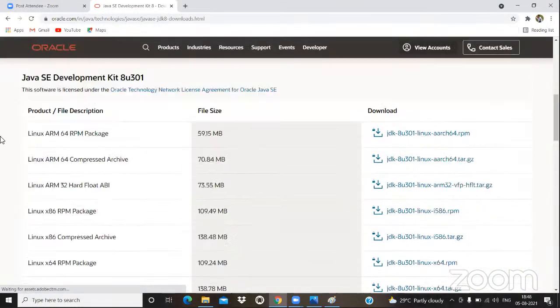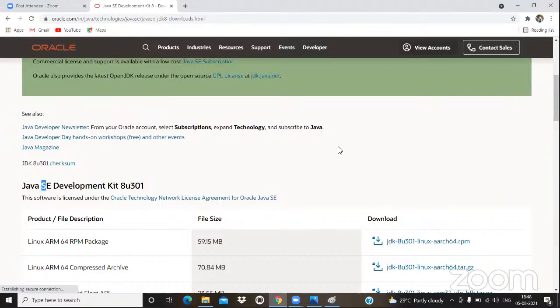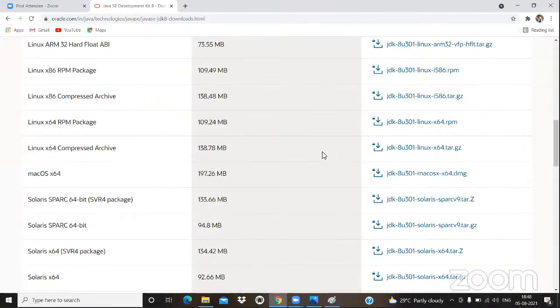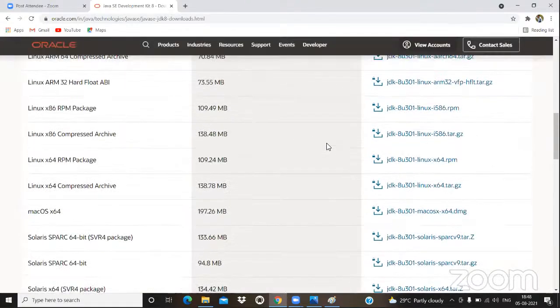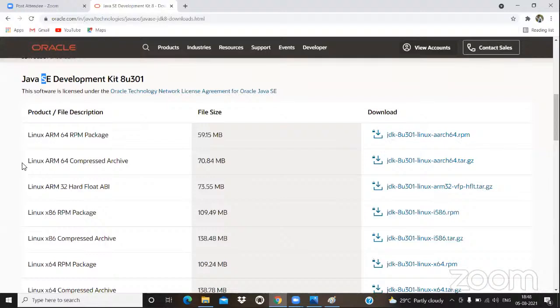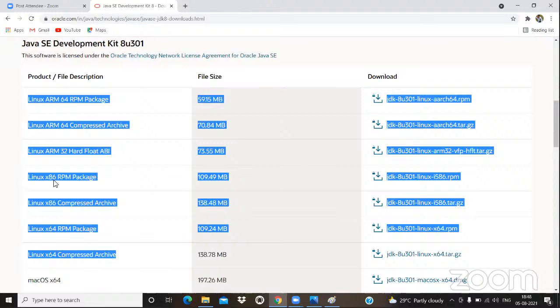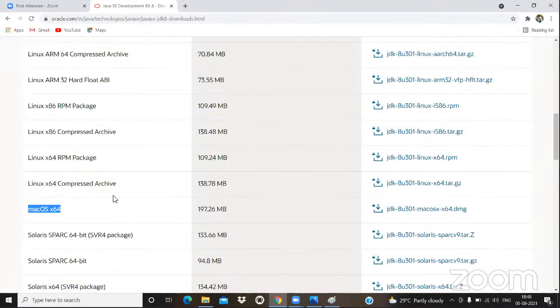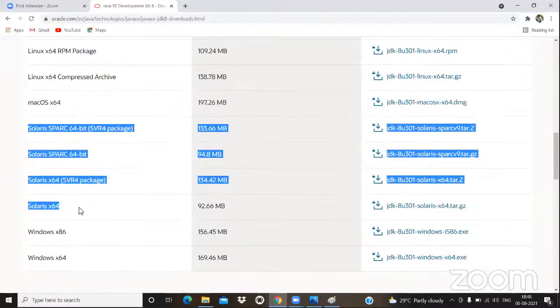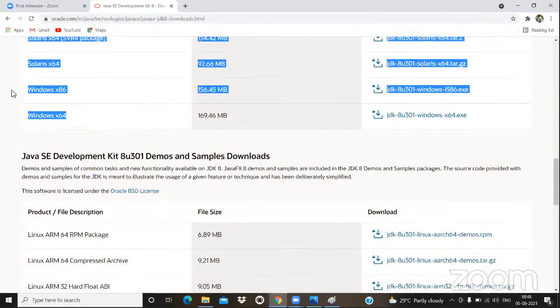Most of the people say that Java software is platform independent. Please, by listening to this statement, don't draw a conclusion about our discussion. See, to be frank, will you please observe what this is? Linux. In total, how many softwares are there? 7 Linux softwares, and 1 related to macOS, and 4 related to Solaris, and 2 related to Windows.